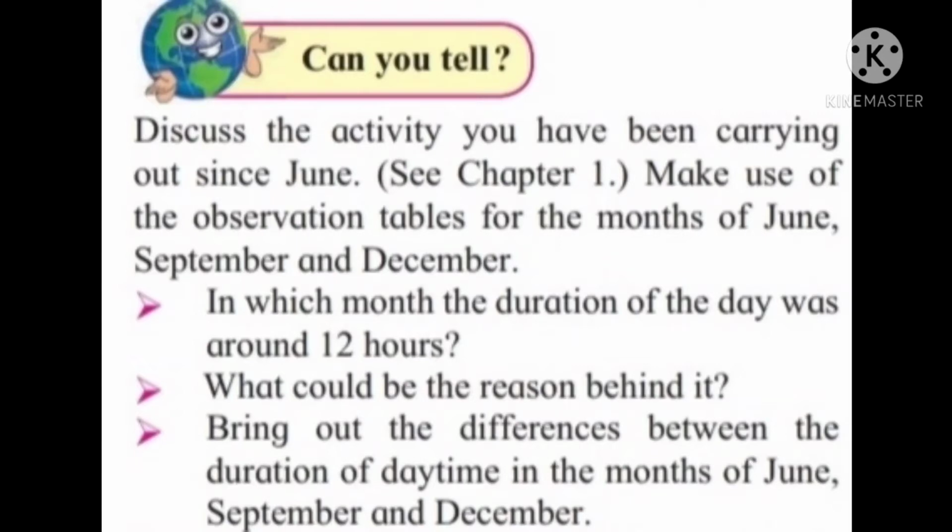The reason behind it? The earth rotates. It spins around its own axis as it revolves around the sun. Bring out the differences between the duration of the daytime in the months of June, September and December. The duration of the night keeps on increasing day by day.